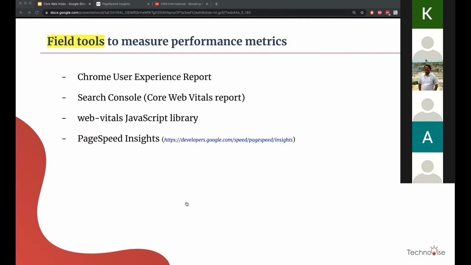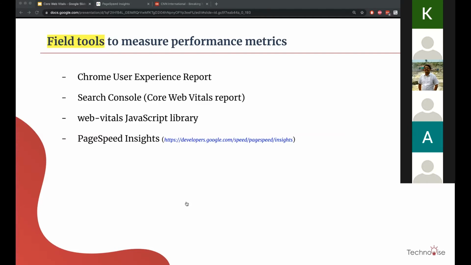If you don't want to use Google's Search Console or Google's Chrome User Experience Report, there is one more tool, PageSpeed Insights, which is widely used. You can use it to test any web page that you want, and we are going to use this tool specifically throughout this webinar.